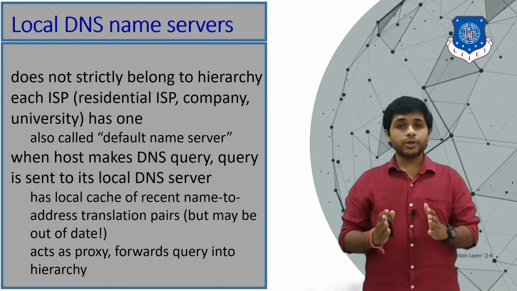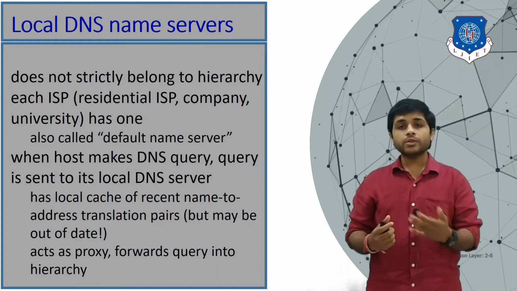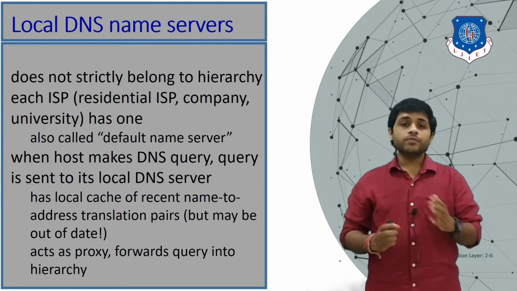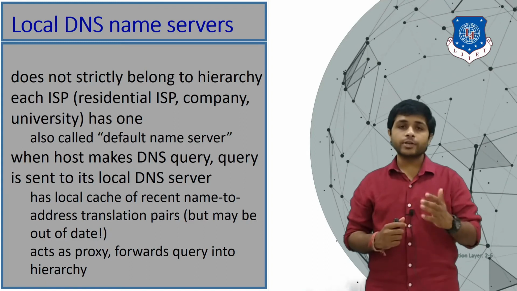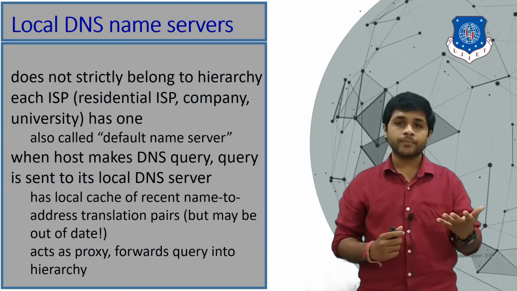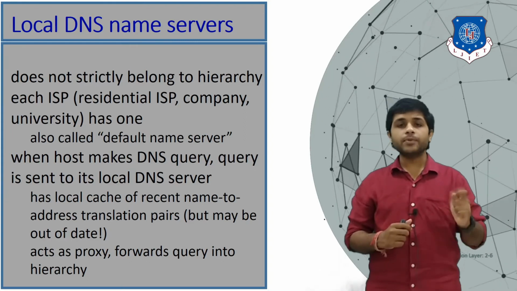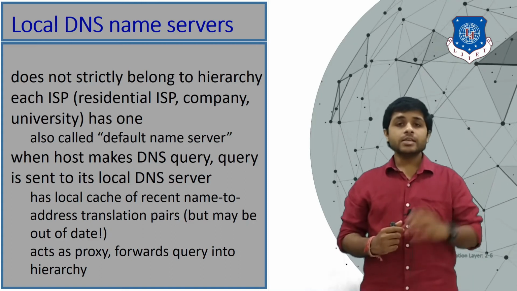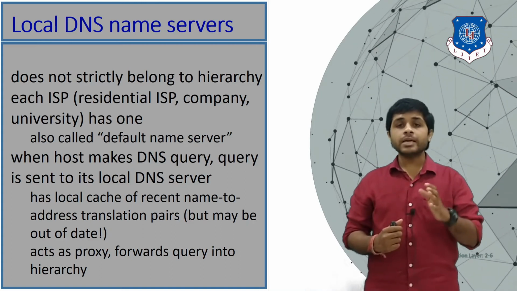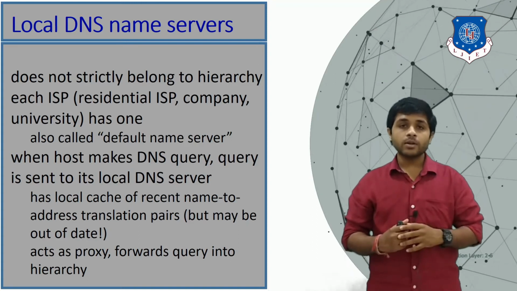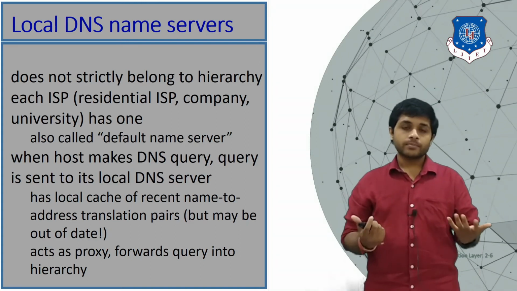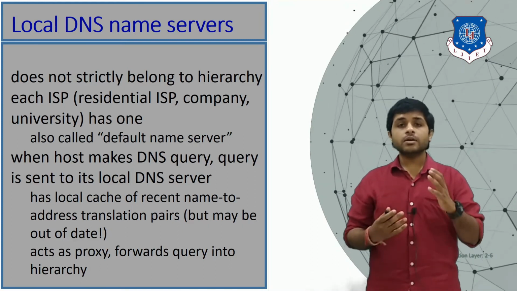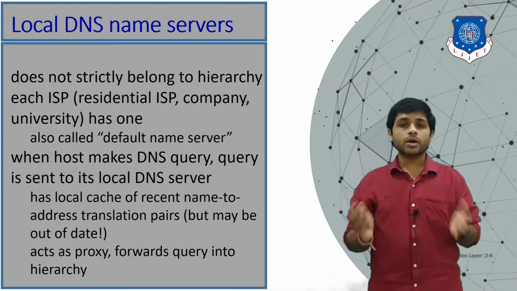So when your computer does not know the IP address of a particular website, it will first reach its own local server, which can be at your university or at your company or at your internet service provider. For example, you want to access www.xyz.com and your computer doesn't know it. In that case, it will generate a query, and the query will be sent to the local server of your internet service provider. So there are different methods by which the domain name system resolves a query.